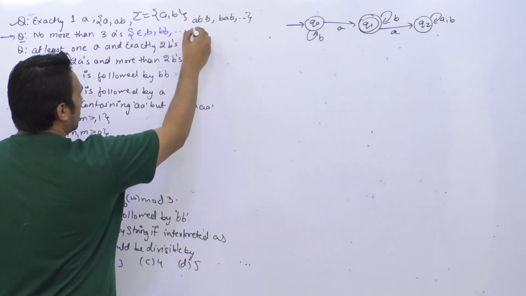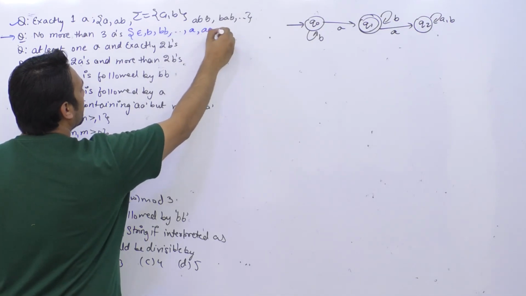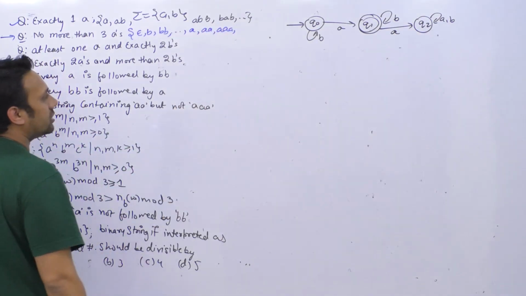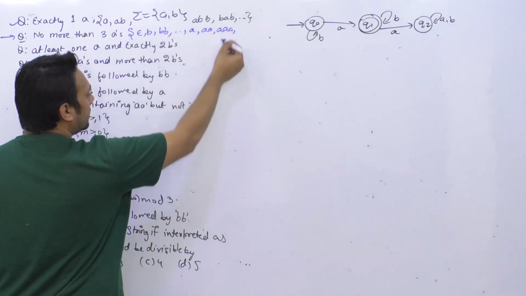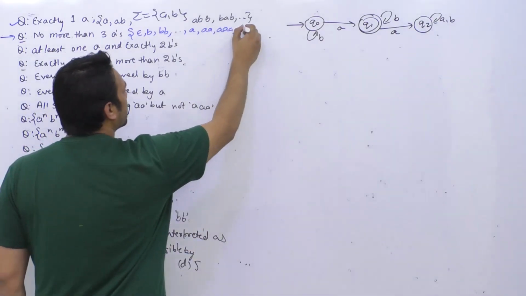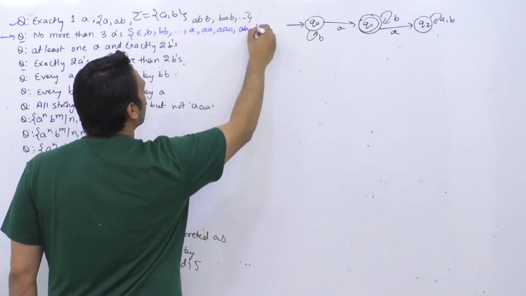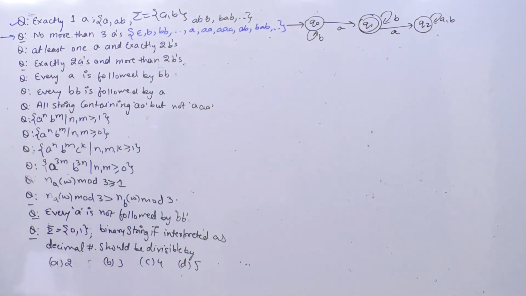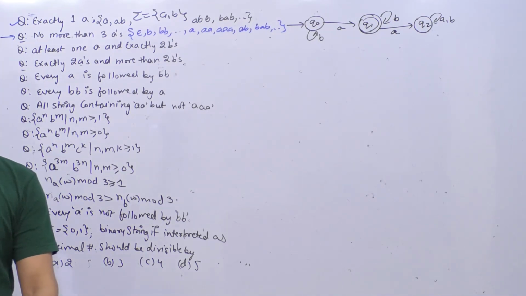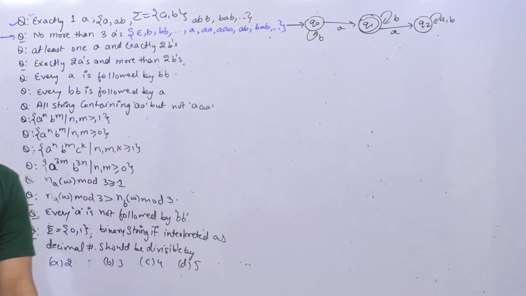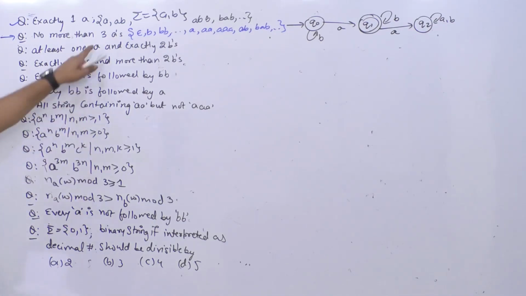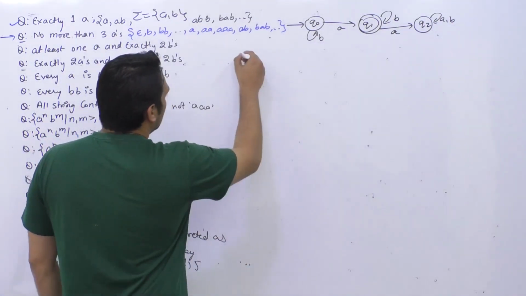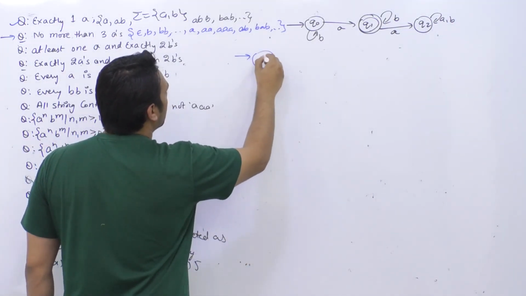So we can have single a, we can have double a, we can have triple a, but we cannot have more than 3 a's. But again here in these strings we can have any number of b's. So for example we can have bab, and so on, right? So in this problem we can see we are not putting any restrictions on the number of b's, we are just putting restrictions on the number of a's. यहाँ पर हम सिर्फ number of a's के ऊपर restrictions डाल रहे हैं, we are not putting any restrictions on the number of b's. So that means this is your initial state which is Q0.